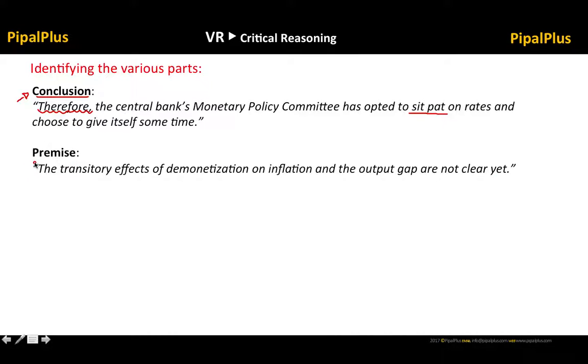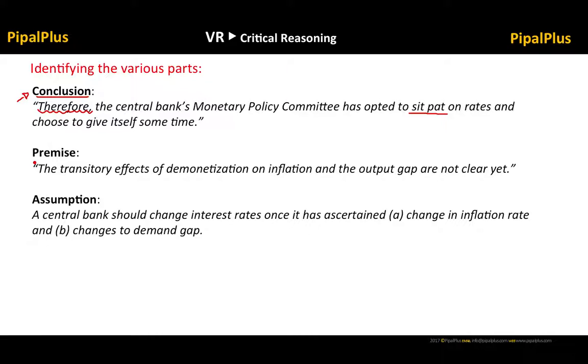And finally, the assumption, which is always, if the premise were true, then the conclusion should be true, right? So in this case, the assumption becomes a central bank should change interest rates, right? A central bank or the central bank's committee should change the interest rates only once it has ascertained these two things mentioned in the premise, right?